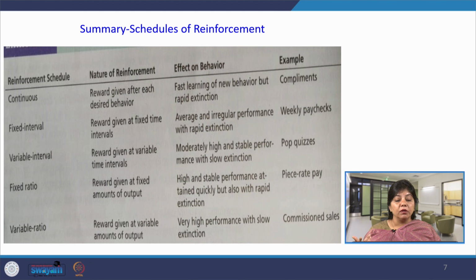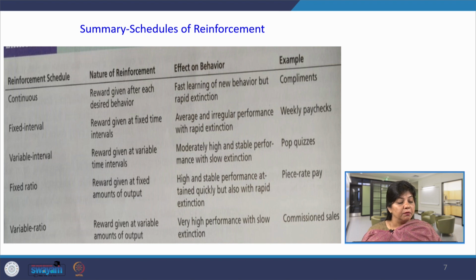So, this is about fixed ratio, that is piece rate pay. But it also leads to rapid extinction, because maybe one employee is able to perform maximum and the other employee would not be able to manufacture maximum units in 1 hour, and he is demotivated, and it leads to extinction of that response.